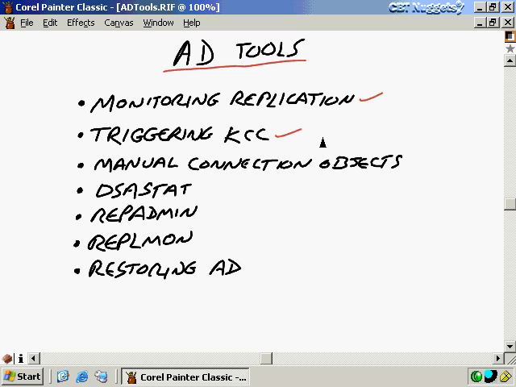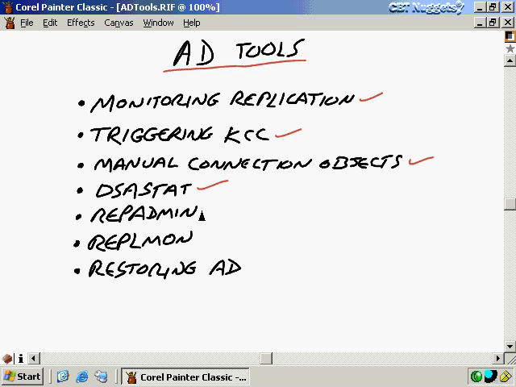Then we'll also take a look at triggering the knowledge consistency checker, which you may need to do manually if you've made a recent change to your network, and you want the KCC to recalculate all of its connection objects. If it's not able to create a connection object automatically, you can also manually create a connection object. And then sometimes you'll need to compare various versions of domain controllers with their versions of the ntds.dit file and see if there's any disparities between them.